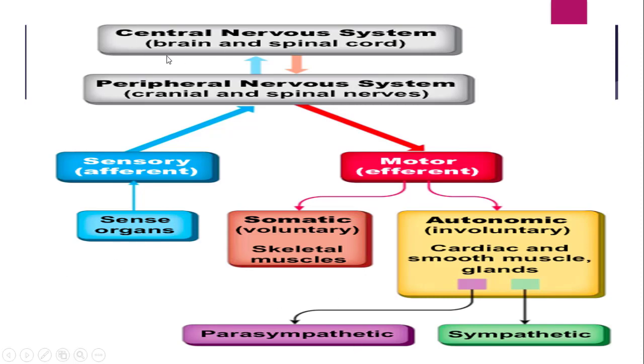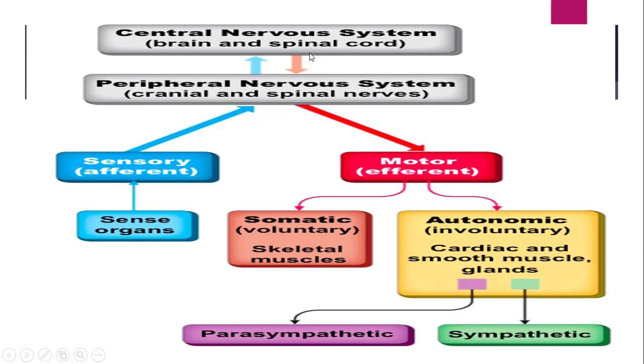Since the CNS deals with the brain and spinal cord, what will it do? First, whatever sensory organs we have will send the information sensed by the sensory organs from the receptors to the CNS. Then it is sent to the CNS from the PNS for interpretation. Then the CNS will interpret the information sent by the peripheral nervous system and decide what to do.